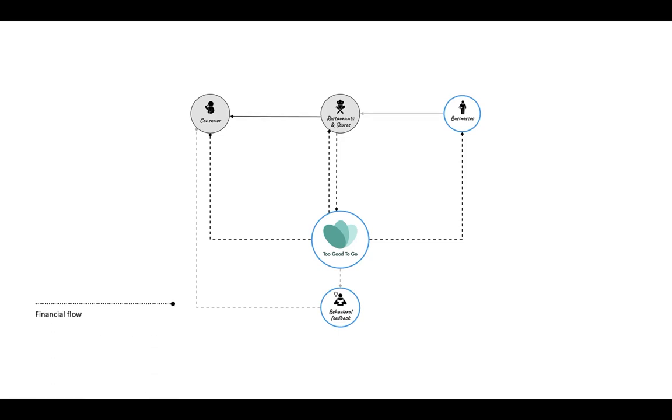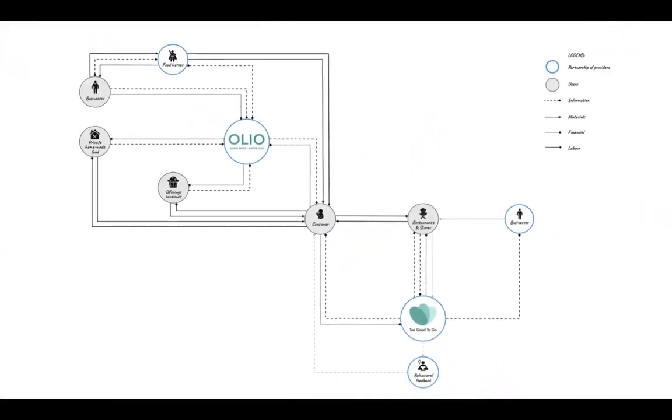The dotted line is the financial flow. When the customer pays Too Good To Go or when Too Good To Go pays the portion to the restaurants. The last flow is labor. So when the customer physically picks up the food at the restaurant.